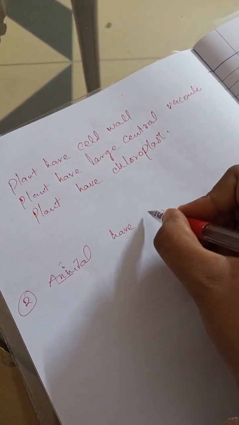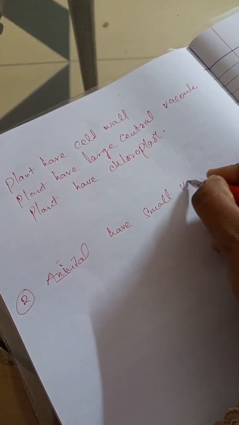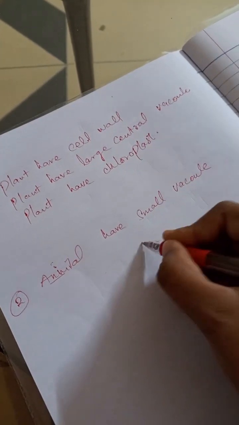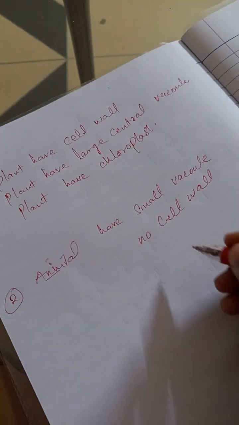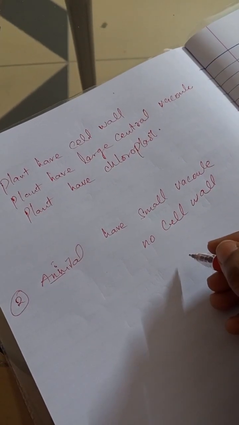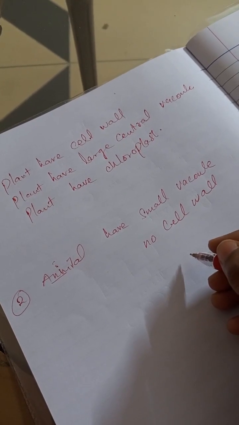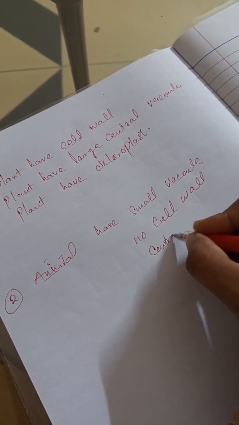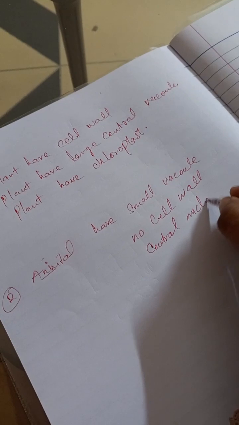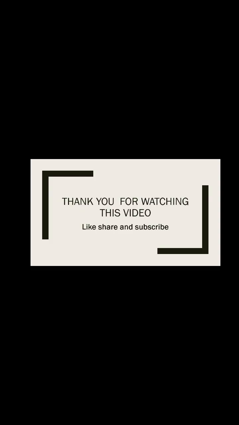Next is animal cell. Animal cell has many differences with respect to the plant. The very first one is they have small vacuoles, as I have already told you. They have no cell wall as they don't have a large central vacuole to support. And the other most important thing is they don't have a chloroplast. If they had a chloroplast, that means they would be able to make their own food, which is not the practice in animal cells.